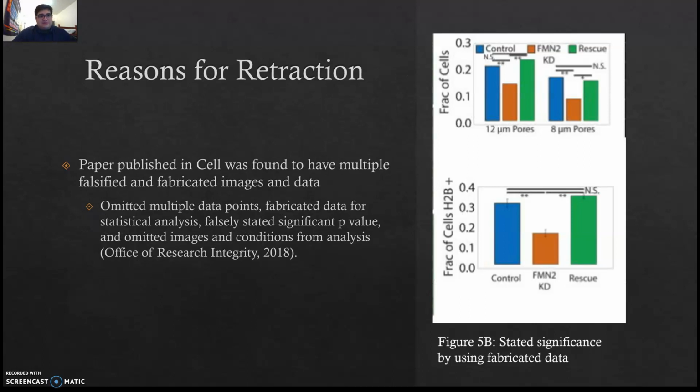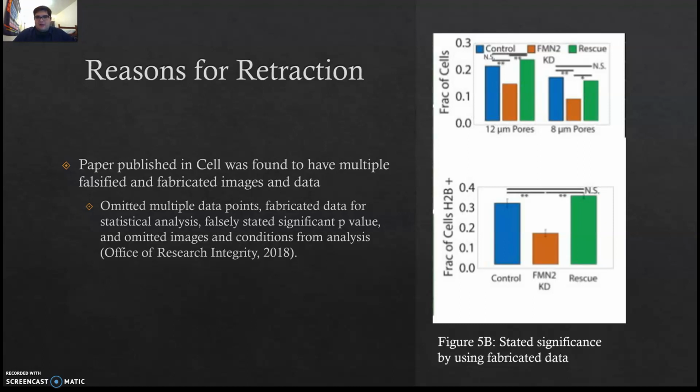Now, Colleen had two papers that were retracted. I'm going to be focused on the paper that was published in Cell. It was found to have multiple falsified and fabricated images and data, which is always incorrect, and she was found to have done this intentionally. She omitted multiple data points and fabricated data for statistical analysis. She falsely stated significant p-values and omitted images and conditions from analysis. This was very detrimental to her work because it did show that she specifically manipulated the data specifically for distrust and to lie, essentially.